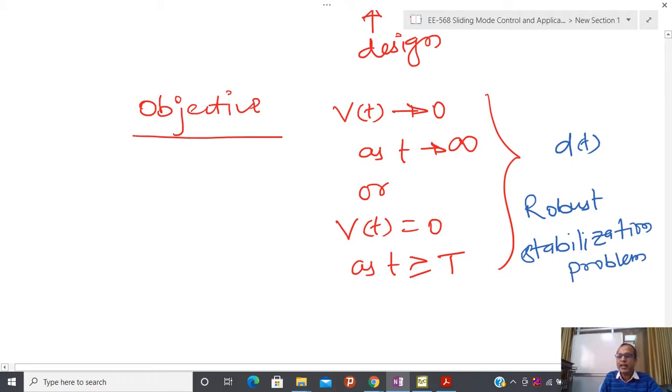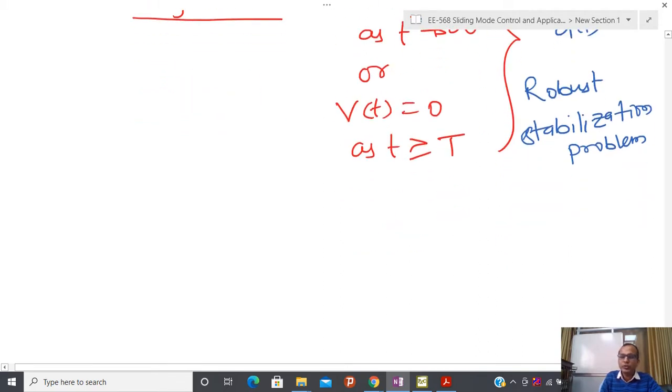Now let us try to understand two things. Whenever you have a problem, in order to specify robustness, you have to first understand the source of uncertainty, so you have to characterize the form of the uncertainty. In the previous class, I specified it like this.